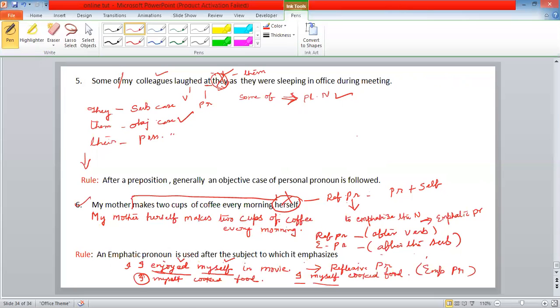You can write in the other way also. You can put it at the end of the sentence. Emphatic pronouns can be kept after the subject or at the end of the sentence. You can write in this way also: My mother makes 2 cups of coffee every morning for herself.